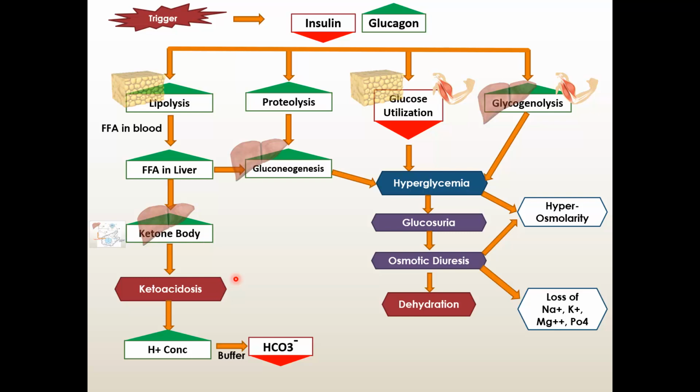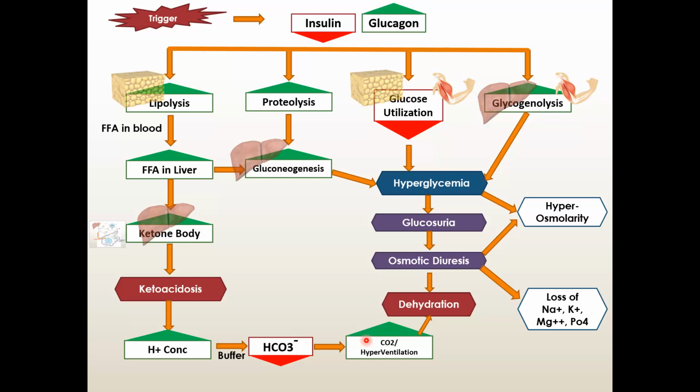And the body has a very beautiful mechanism to compensate any change of pH. If there is a high amount of H plus, that means low pH, there is a buffer system. The most important buffer system is the bicarbonate buffer. There are some other buffer systems also, like phosphate, but the most important is the bicarbonate buffer system. So more and more bicarbonate will come and bind with this H plus, because H plus binds with HCO3 minus and finally makes H2O plus CO2. So carbon dioxide will be formed.